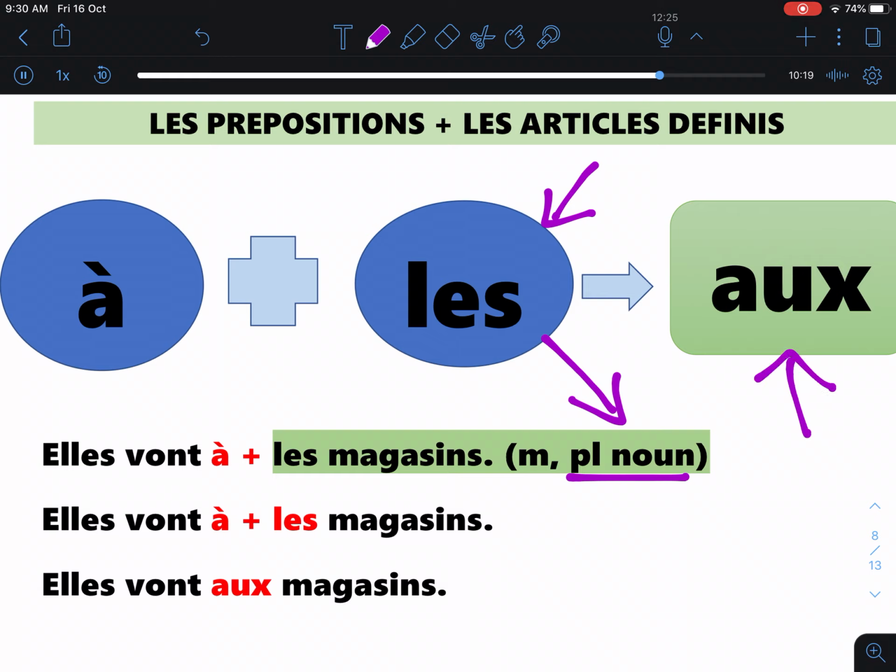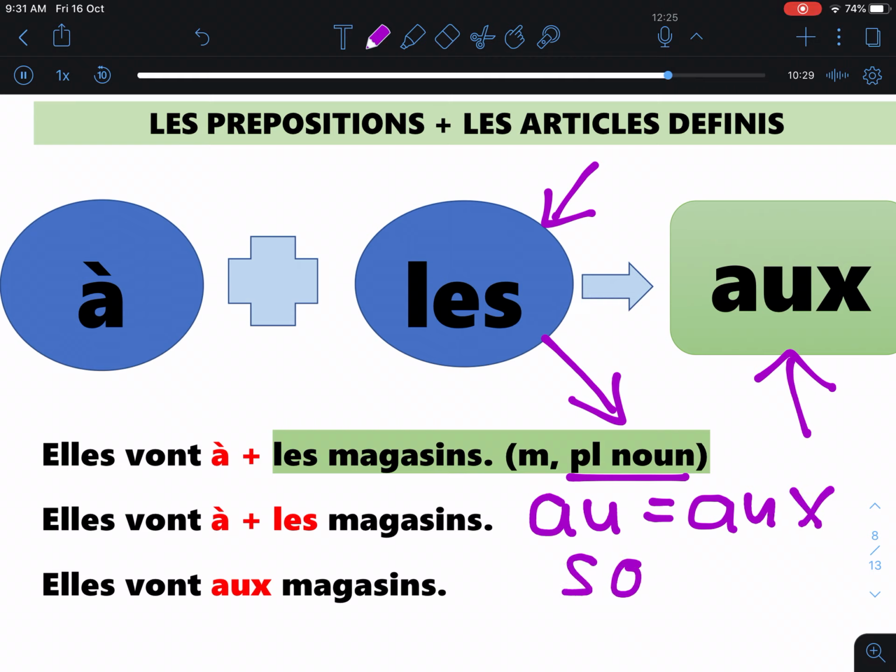The sound of the previous au is the same as this aux. Au sounds exactly the same as aux. O and O. So now here you have aux.